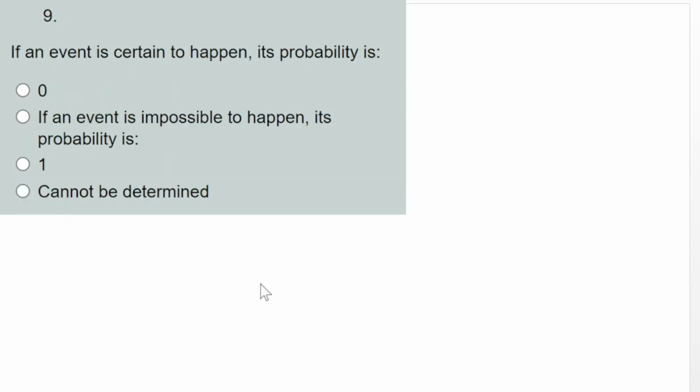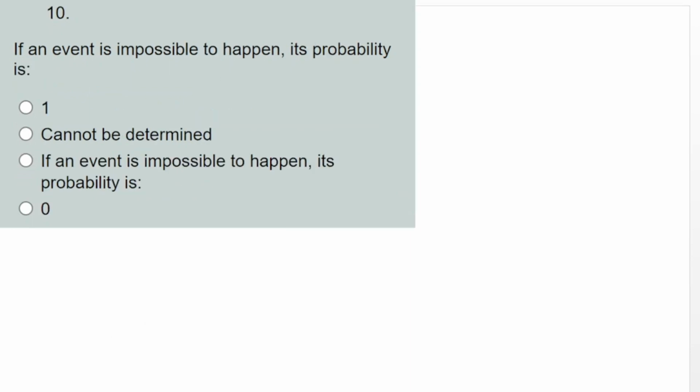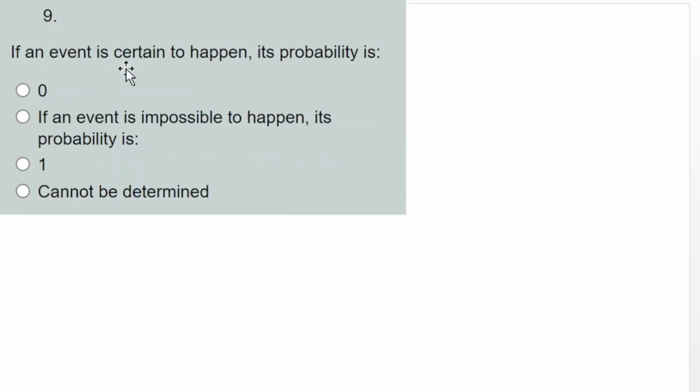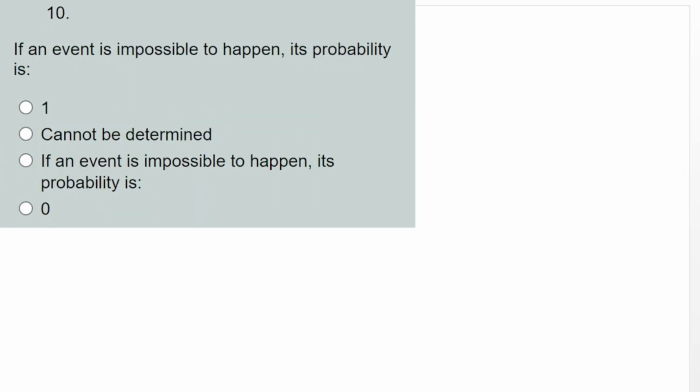Then for the next one, question number 9. If an event is certain to happen, its probability is 1. So that's the scale. The last question: if an event is impossible to happen, its probability is what? We are certain that this thing is impossible, just like the first question we did. So that means its probability is 0.